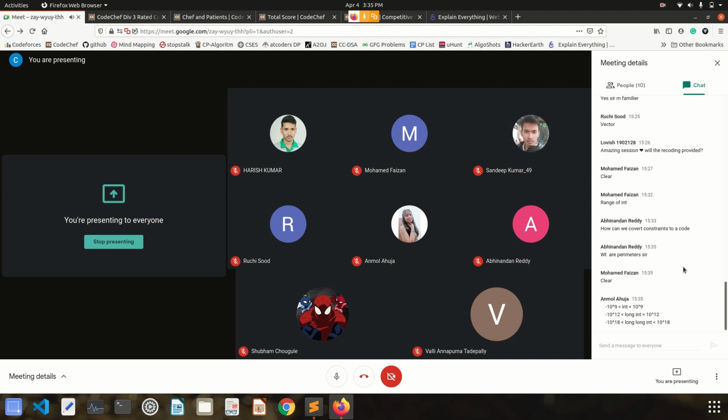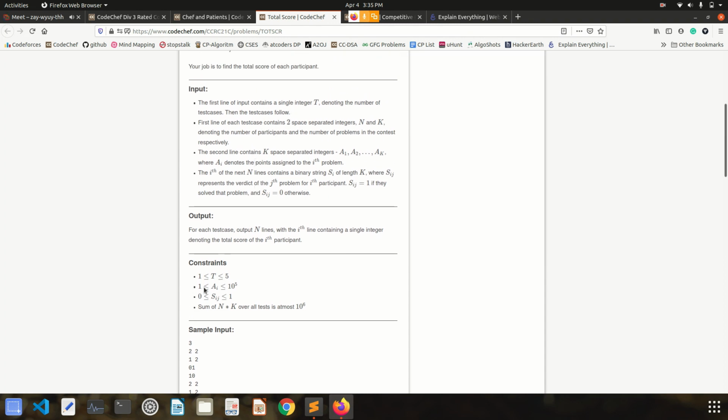What are parameters, sir? See, parameters are the constraints which are given in the question. Like, we will be given t number of test cases, and the value of t can never be greater than 5. It is mentioned here. From here we can understand that t can never have a value greater than 5, right? And ai is 10 power 5.